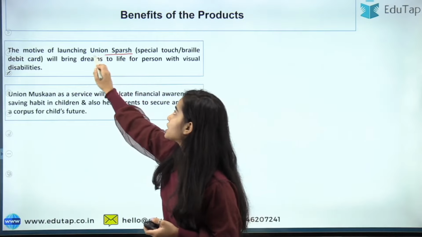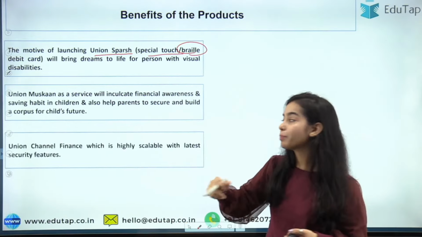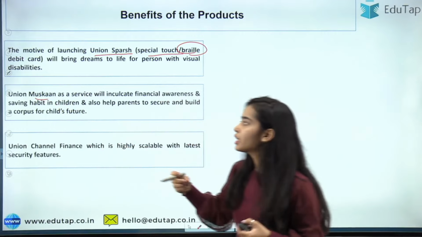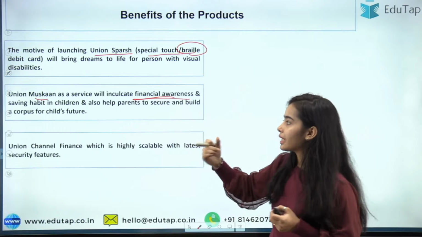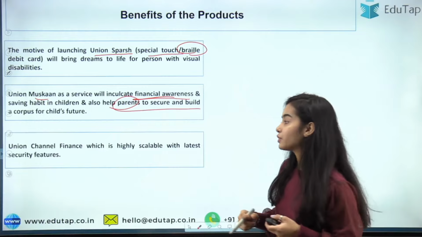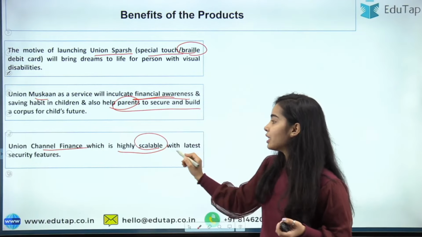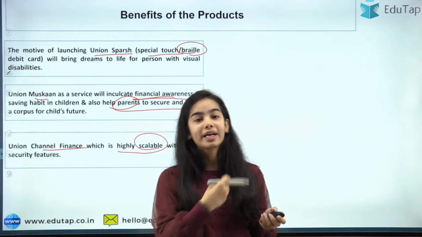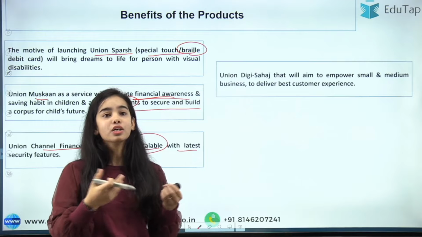Next, coming to the benefits of the products that we have already seen. Union Sparsh, it is for spatial touch or braille debit card, especially for the visually impaired. The Muskan is for the children to develop a saving habit, to inculcate financial awareness, and help parents secure and build a corpus for a child's future. Channel Finance is highly scalable with latest security features to provide finance to the original equipment manufacturers and the corporates.